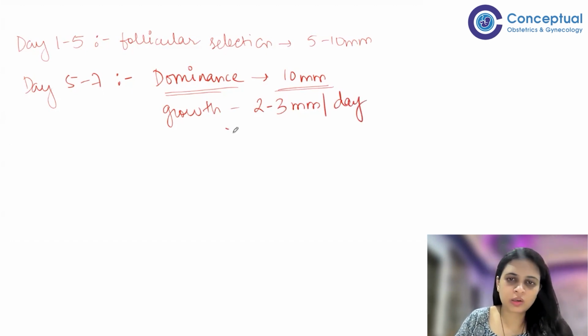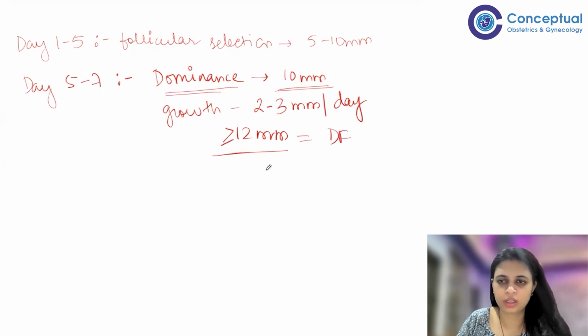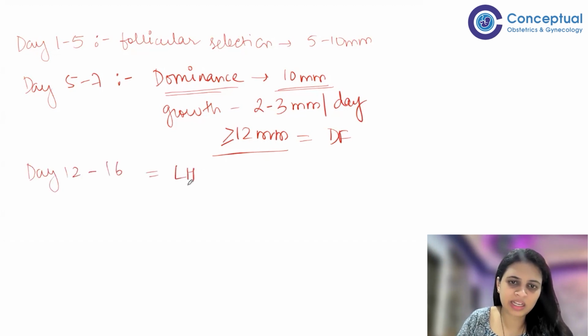Once a follicle crosses 12 mm, it is called as dominant follicle. Now from day 12 to day 16, this is where your LH starts and your LH will surge and this will lead to ovulation.